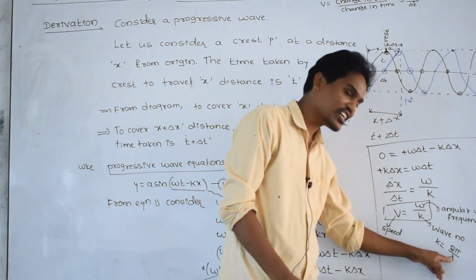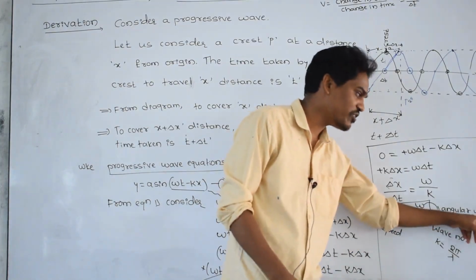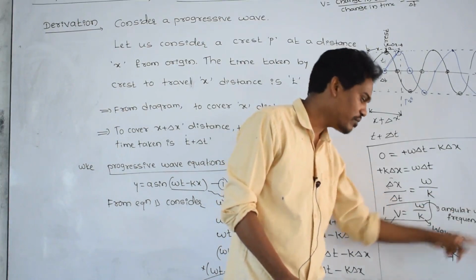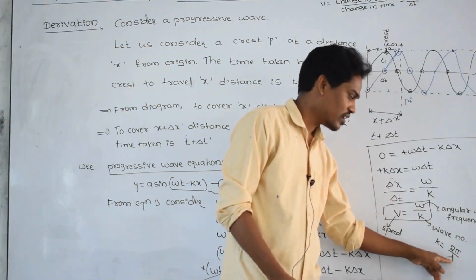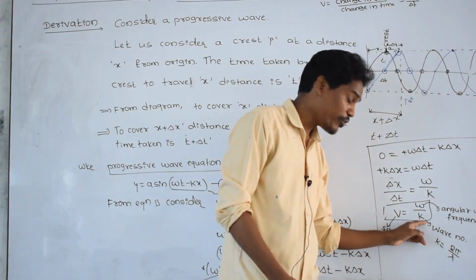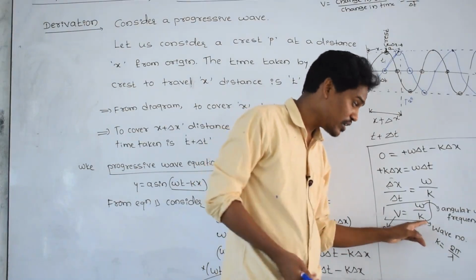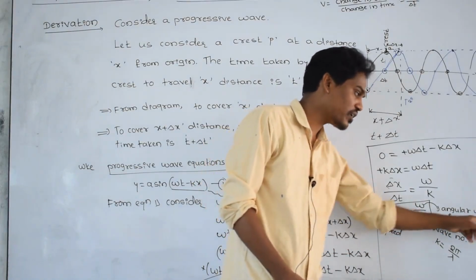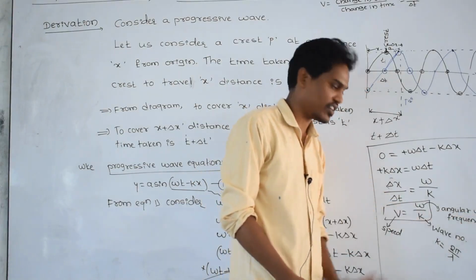What is the SI unit of lambda? Meter. What is the SI unit of T? Second. This is time, this is length. Getting? If you calculate the number of waves according to length, it is wave number; if you calculate according to time, it is angular frequency.